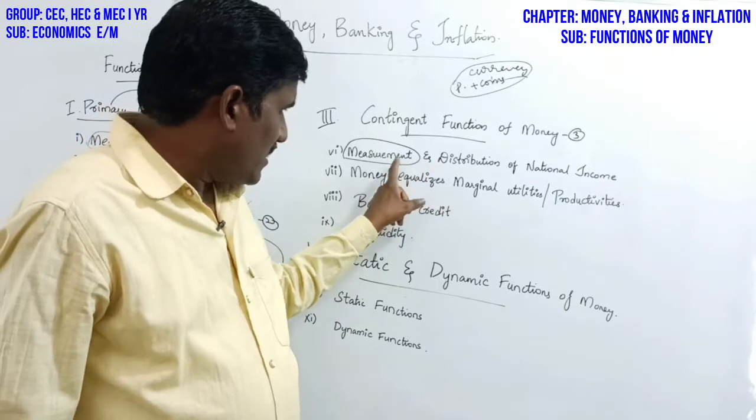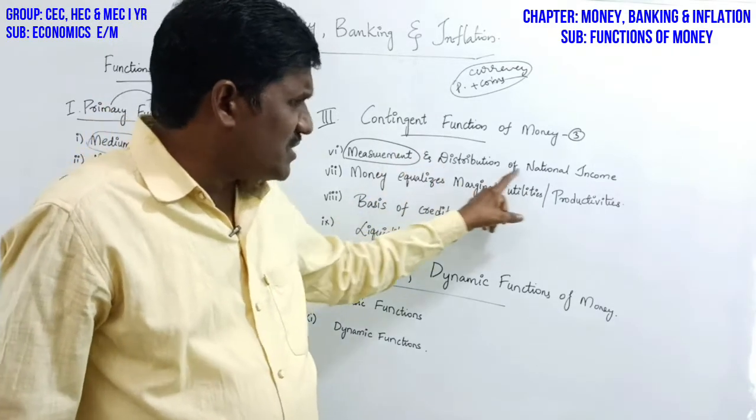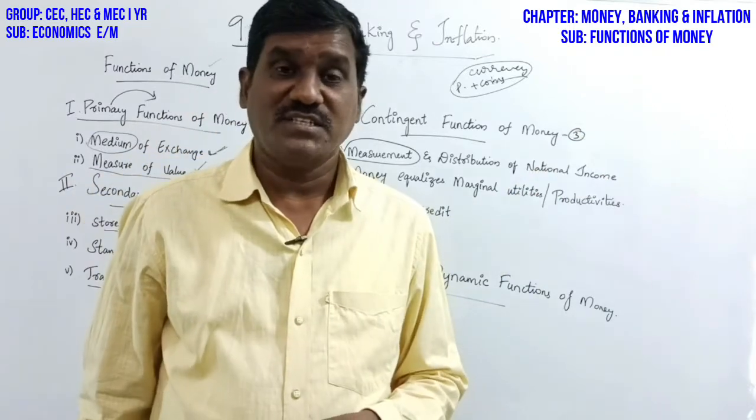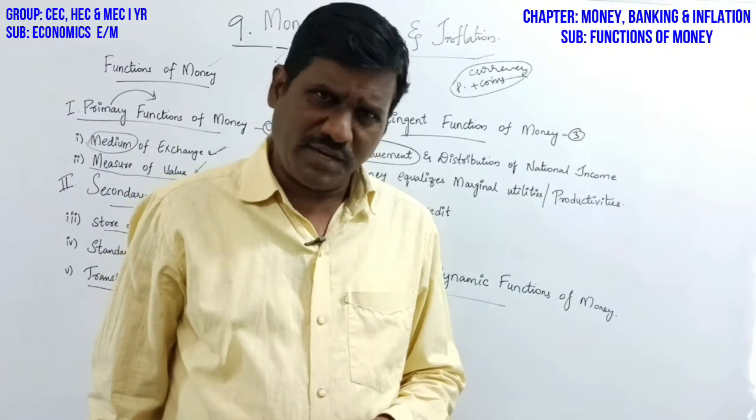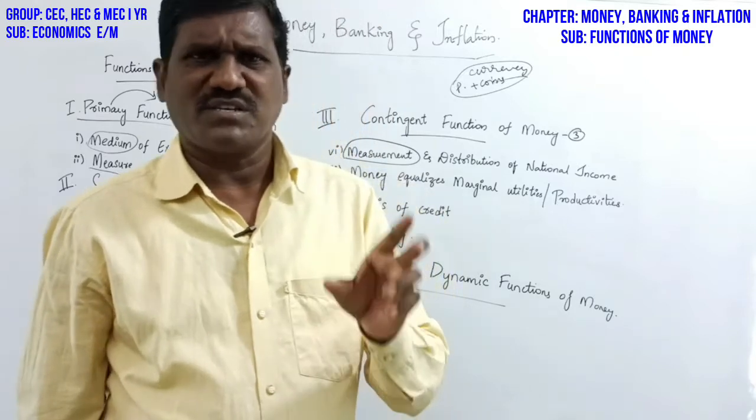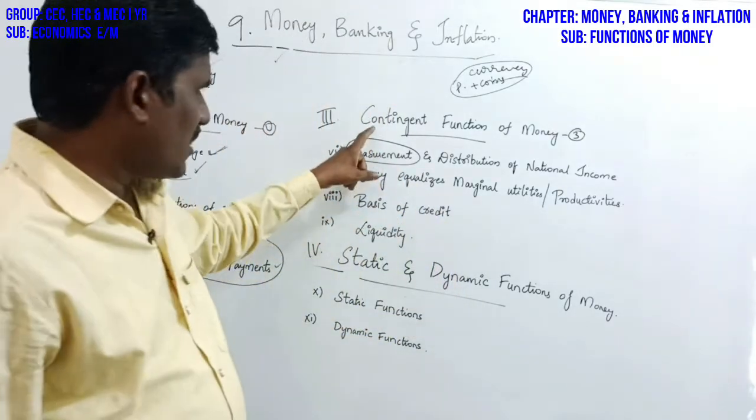It is in terms of money. The distribution of national income is also in terms of money. Whatever you measure, you measure in terms of money only. So this is also a contingent function.